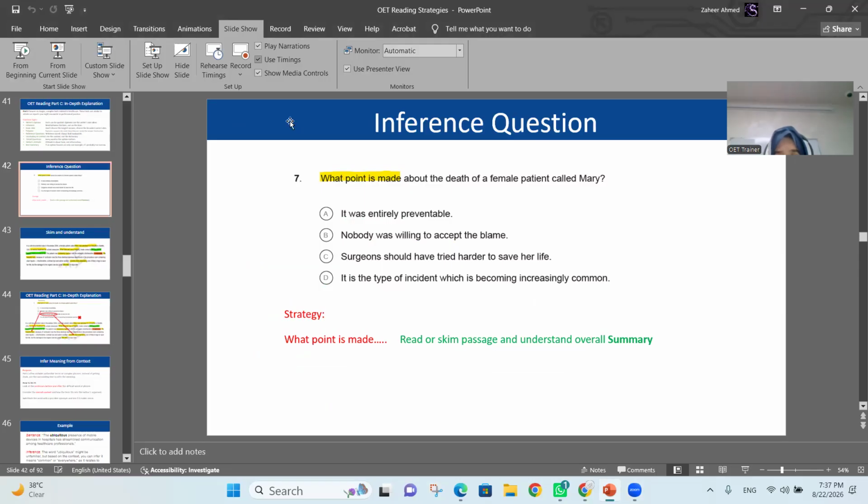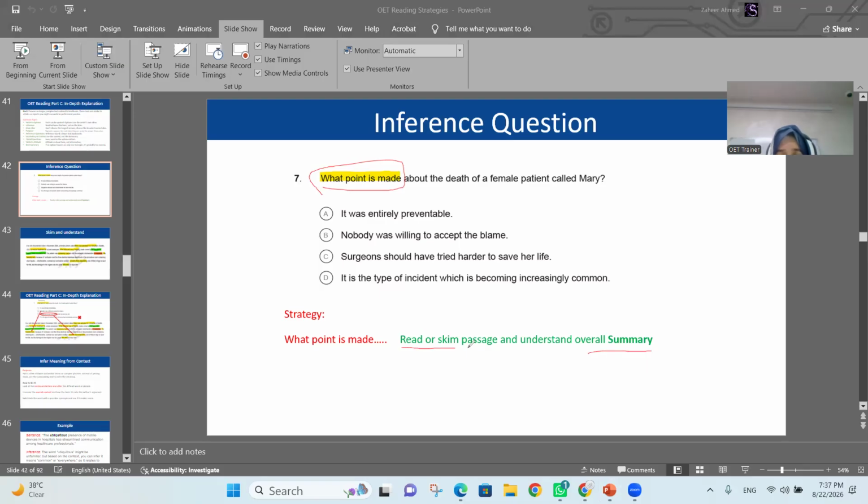For instance, I'm using one sample question paper to explain to you how you need to do this. Our question is, what point is made about the death of a female patient called Mary? Now when they say what point is made, it means the point is not inside the text, but we need to understand it by its overall summary. And how will we do that?